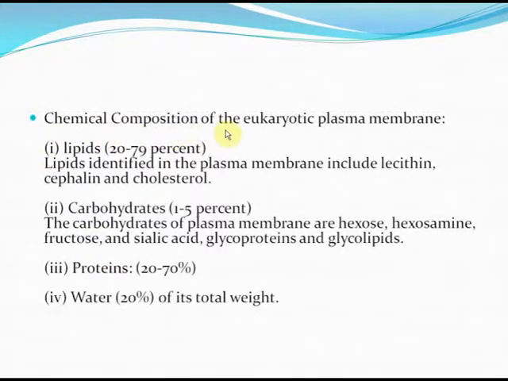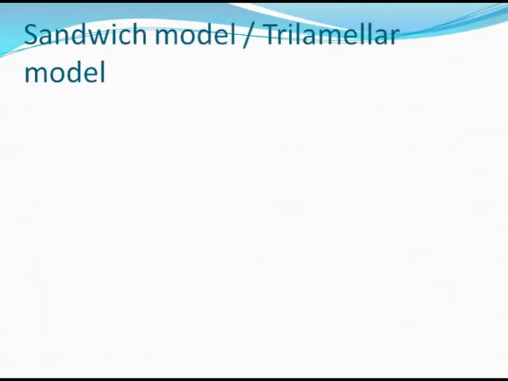What is the chemical composition of the eukaryotic plasma membrane? Lipids are about 20 to 79% and they are identified as lecithin, cephalin and cholesterol. Carbohydrates comprise only 1 to 5%. They are hexose, hexosamine, fructose, sialic acid, glycoproteins and glycolipids. Proteins comprise 20 to 70% and water is 20% of its total weight.